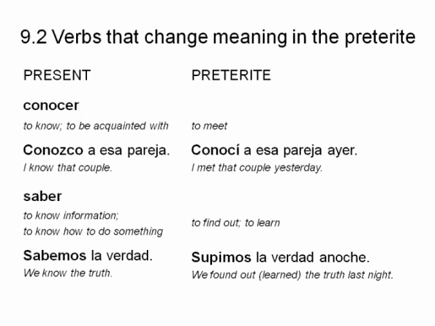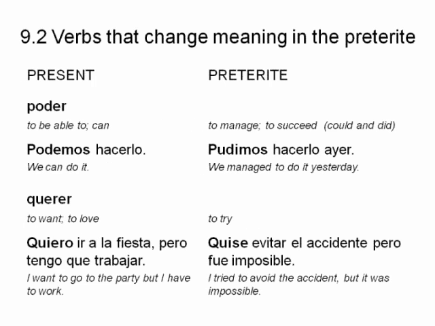Saber in the present tense means to know information or to know how to do something. Sabemos la verdad. We know the truth. Versus in the preterite, it means to find out or to learn. Supimos la verdad anoche, meaning we found out or we discovered the truth last night or we became aware of the truth last night.